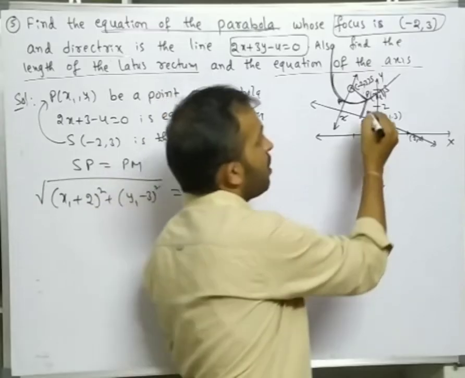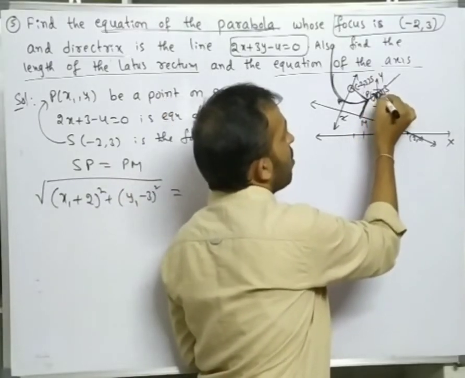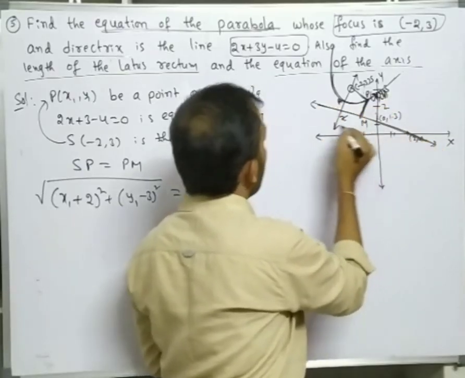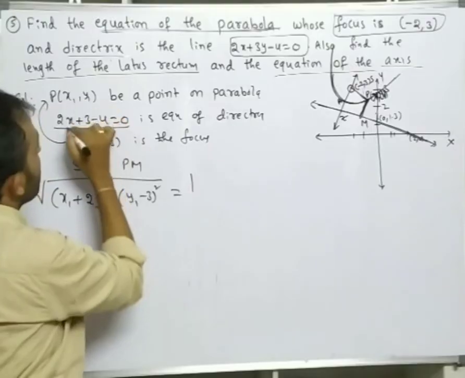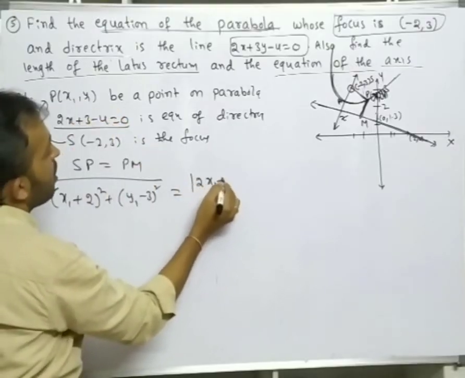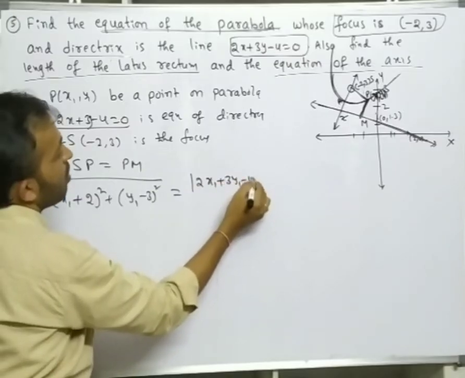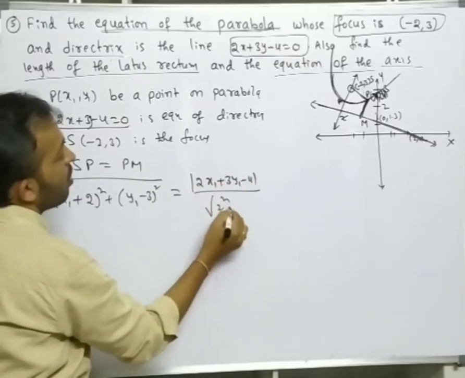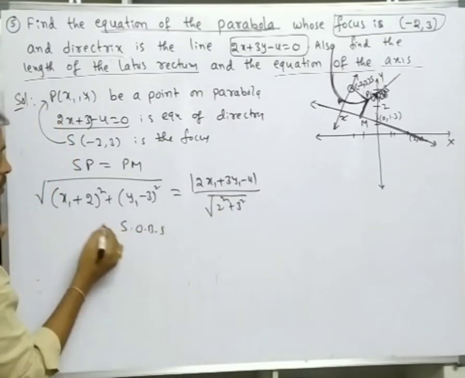PM, observe here, PM means the perpendicular distance from point (x1, y1) to the directrix. What is the directrix? This one. So that is the perpendicular distance: (2x1 plus 3y1 minus 4) by under root of 2 square plus 3 square. Now squaring on both sides and simplify.